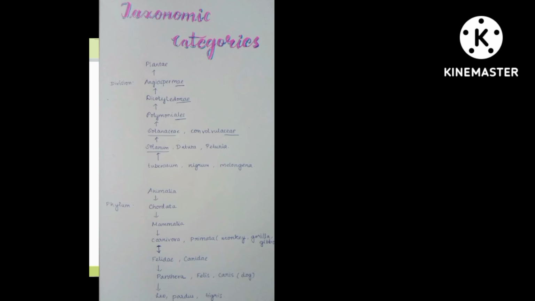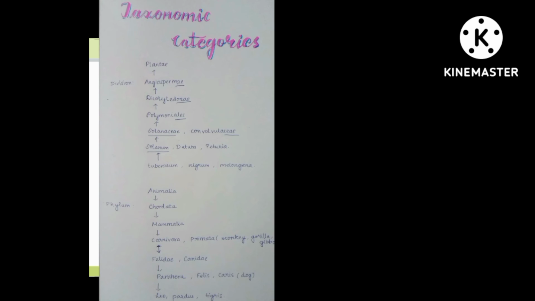So in Chordata, along with Mammalia, what are the things that come? Mammalia, amphibians, reptiles, aves. These all make up Chordata. Okay. You will note 2 different arrow marks. In the first one, I have made an upward arrow mark. Here it is in ascending order because we go from the smallest, species, to Plantae, a big one. And in the second one we come from a big one to a small one. So this is in descending order.